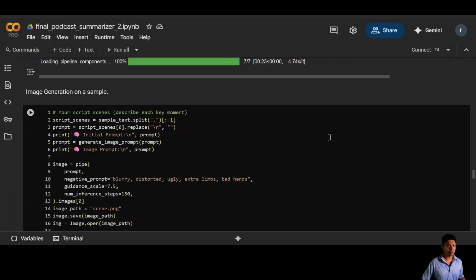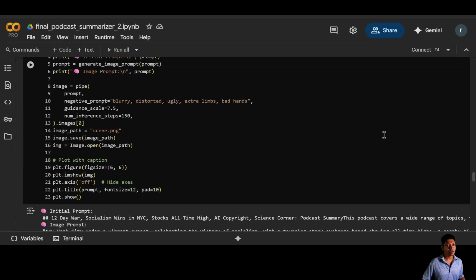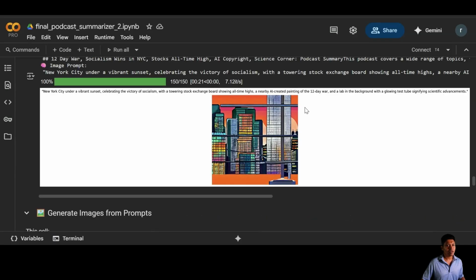We grab the first line from the summary, turn it into a vivid prompt, and pass it through stable diffusion to generate our opening scene. Blurry, distorted, bad hands. Yup, we told the model what not to do. You're welcome. And while you're using a smaller model here for speed, remember, bigger models equal juicier visuals. But hey, this is a fun tutorial, not an IMAX premiere yet. Let's check out the first AI generated scene.